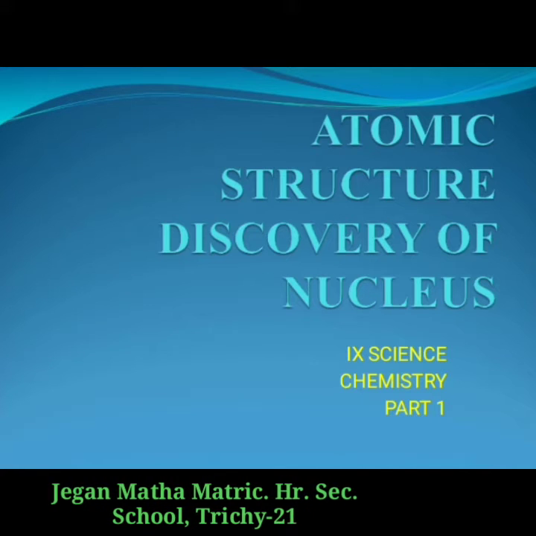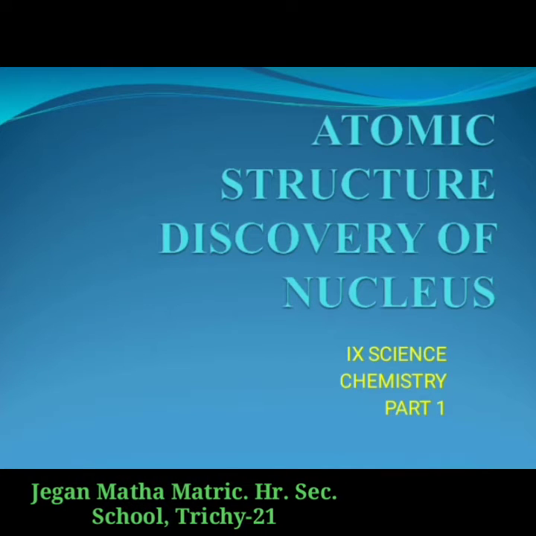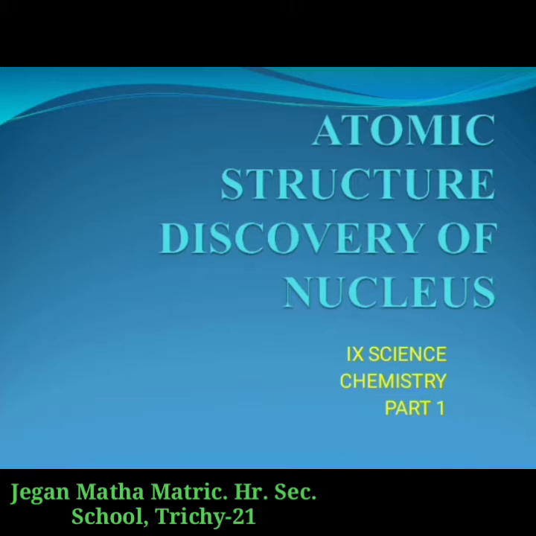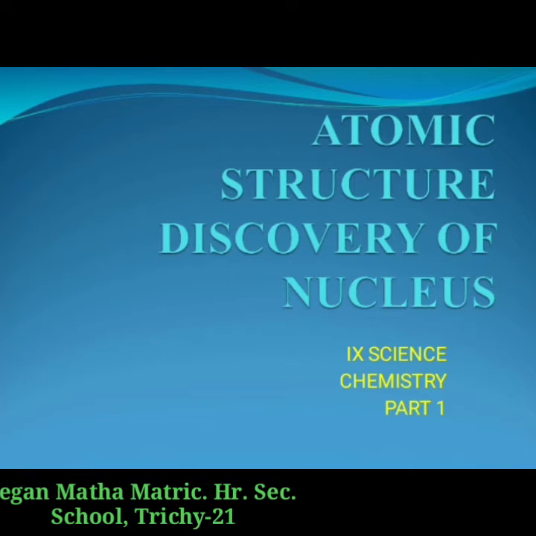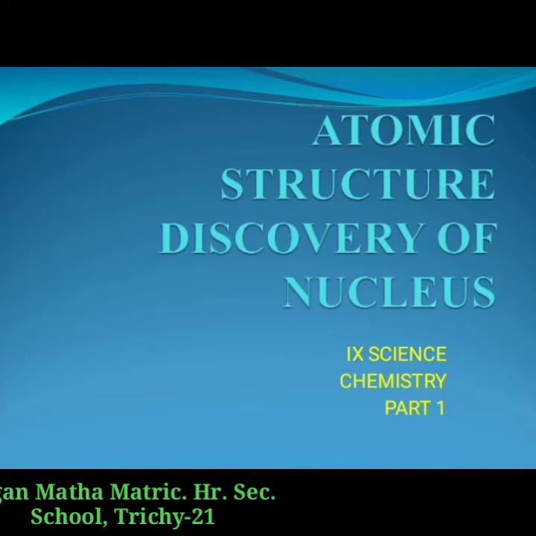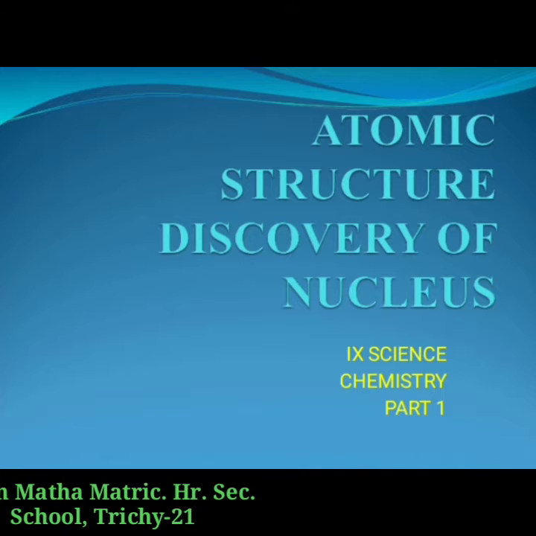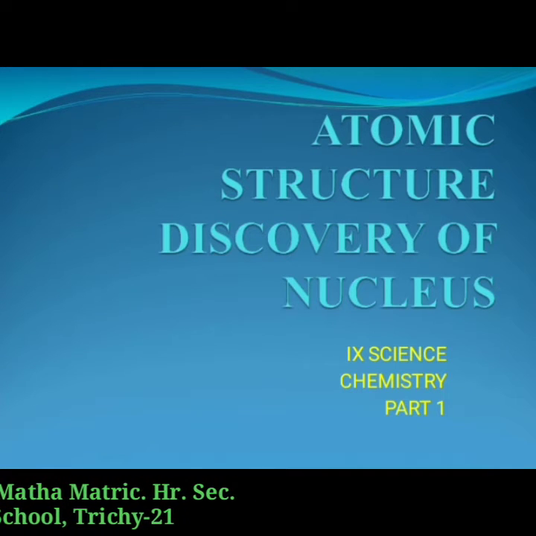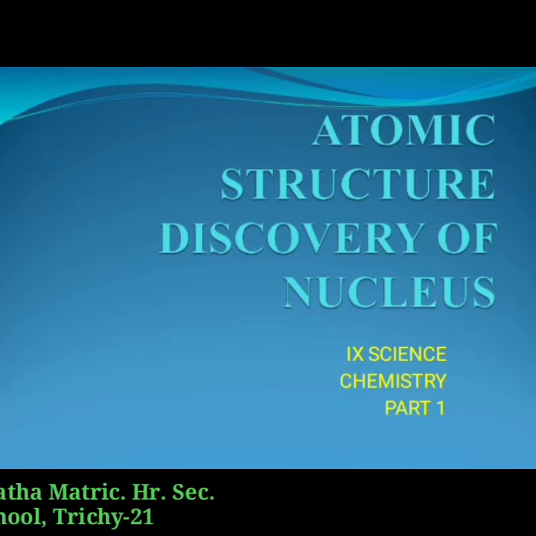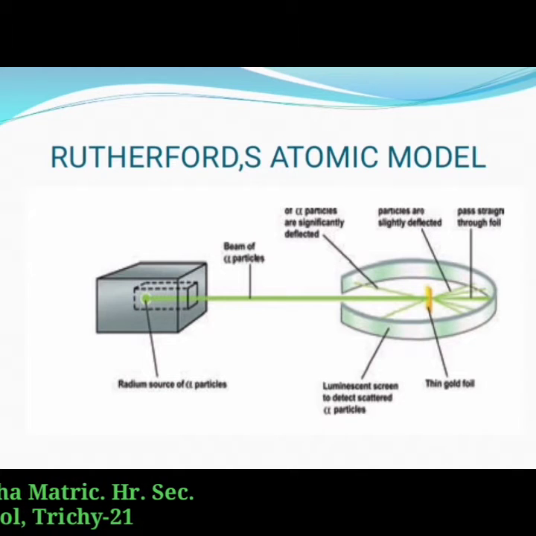So today we are going to learn about Rutherford's atomic model. Already we have learnt Dalton's atomic theory and J.J. Thomson's model in the lower classes. Rutherford's atomic model.